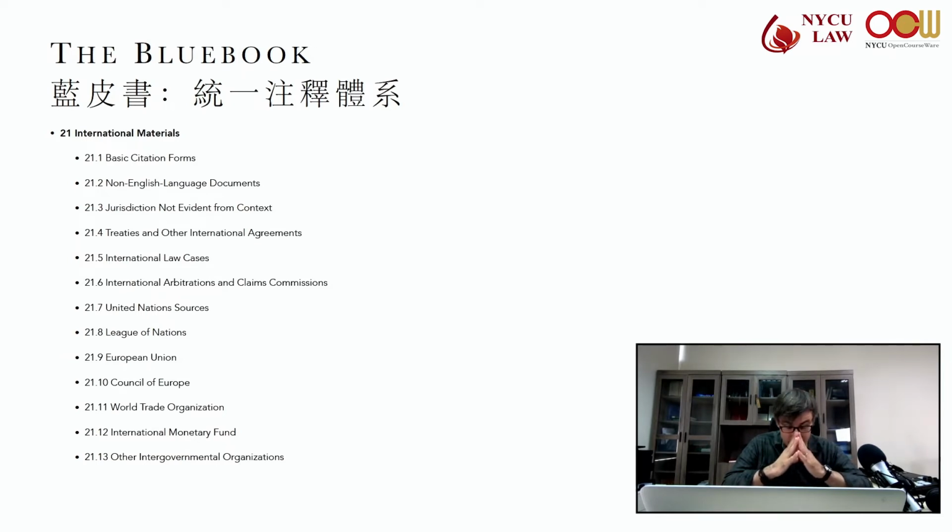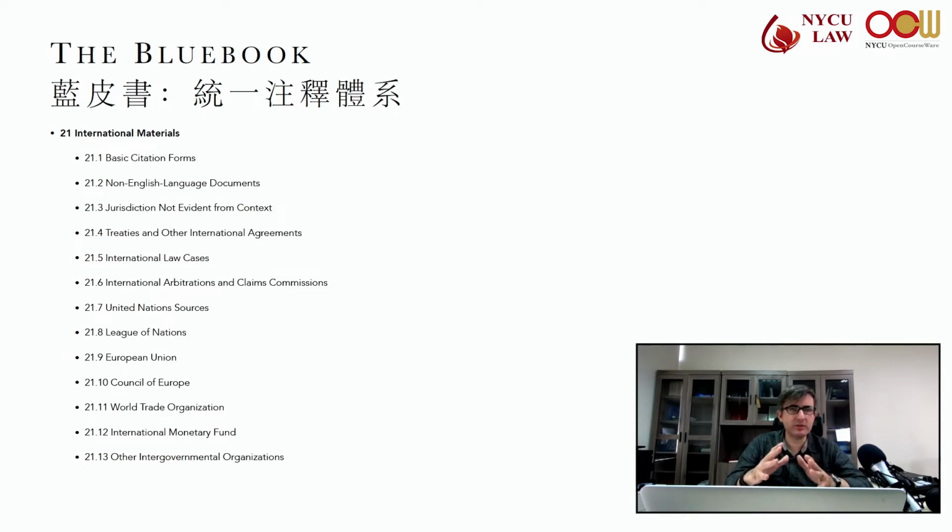Now, treaty sources. So you can see this in table T4 for a list of international treaty sources. If the United States is a party, then you'll need to cite the UST, TIAS, or UNTS, and there are a couple more in 21.4.5. And you can see an example here.